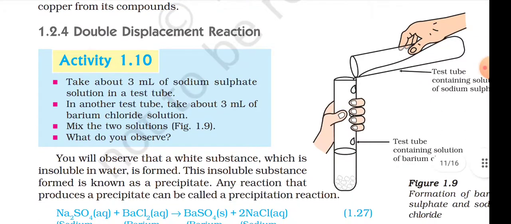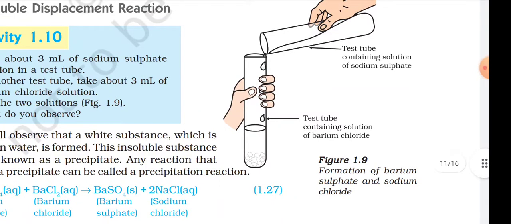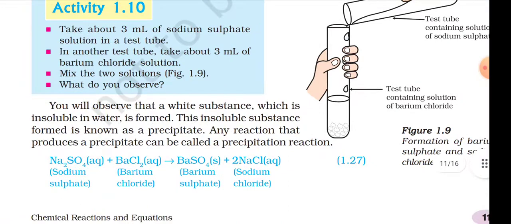Activity 1.10. Take about 3 ml of sodium sulfate solution in a test tube. In another test tube, take about 3 ml of barium chloride solution. Mix the two solutions. Figure 1.9. What do you observe? Figure 1.9: test tube containing a solution of sodium sulfate, test tube containing a solution of barium chloride, formation of barium sulfate and sodium chloride.